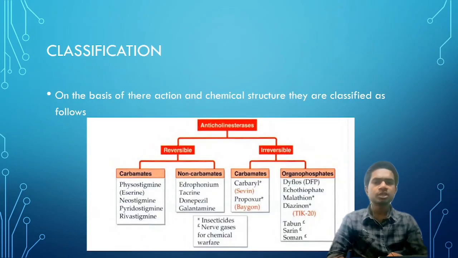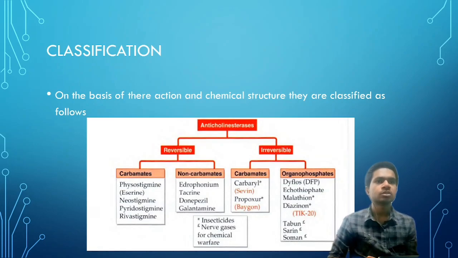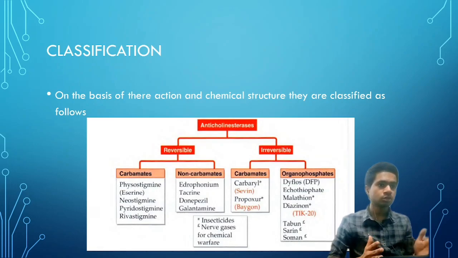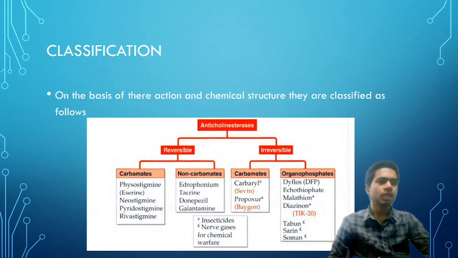Classification. On the basis of their action and chemical structure, they are classified as follows. Anticholinesterases are classified into reversible and irreversible. Reversible ones, based on structures, are classified as carbamates and non-carbamates, and irreversible are further classified as carbamates and organophosphates, and examples are given below. Insecticides and nerve gases for chemical warfare also include organophosphates, which can further cause poisoning, which we will discuss later, with its uses and treatment.